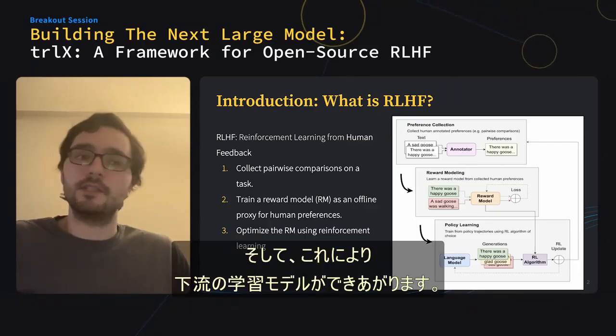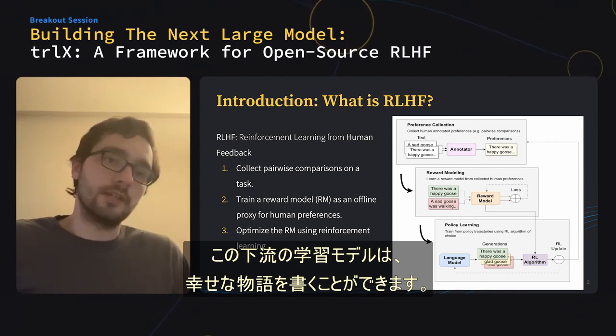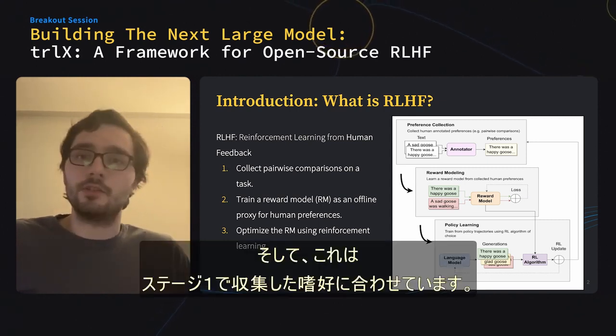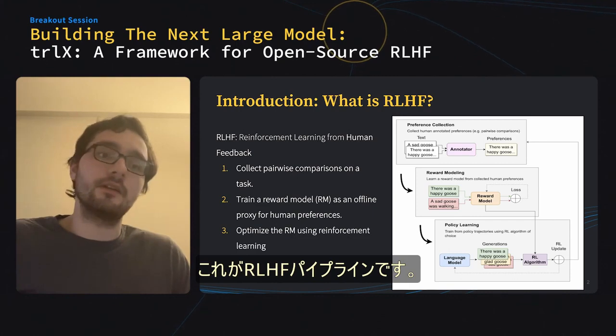And this results in a downstream student model which is able to write happy stories, or more generally, it's aligned to the preferences which were collected in stage 1 and distilled into a reward model in stage 2. And this makes up the RLHF pipeline.